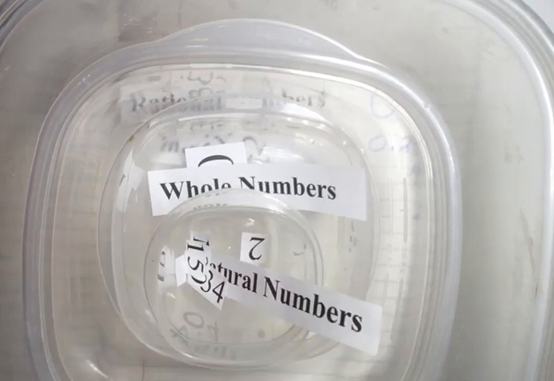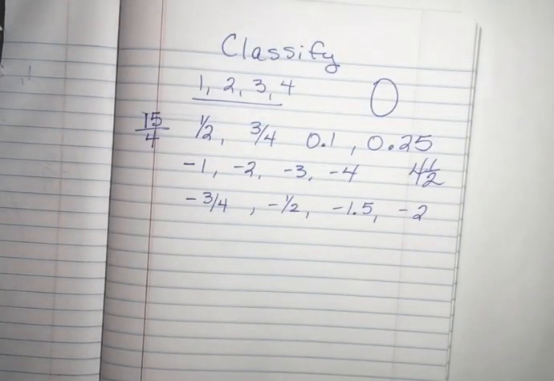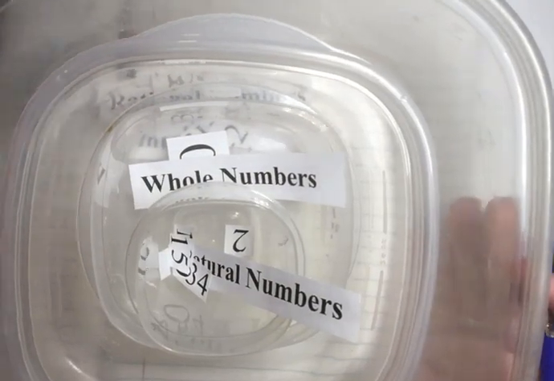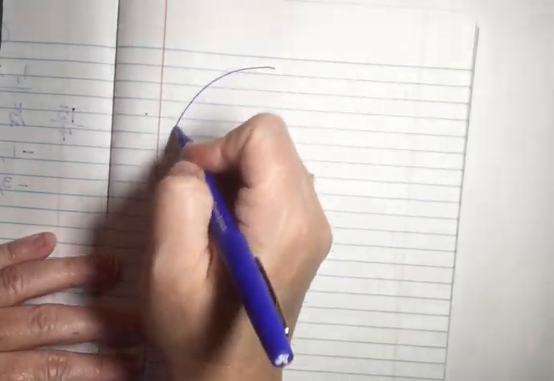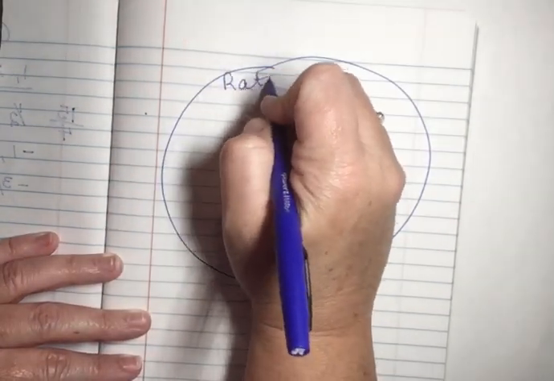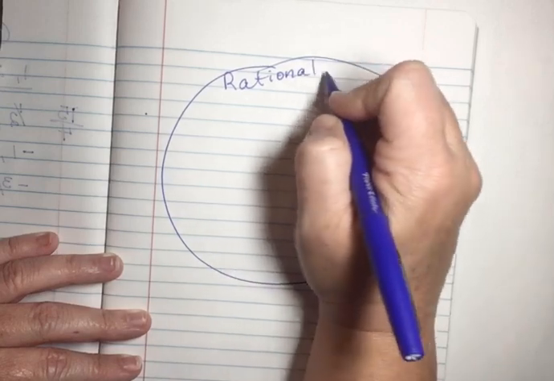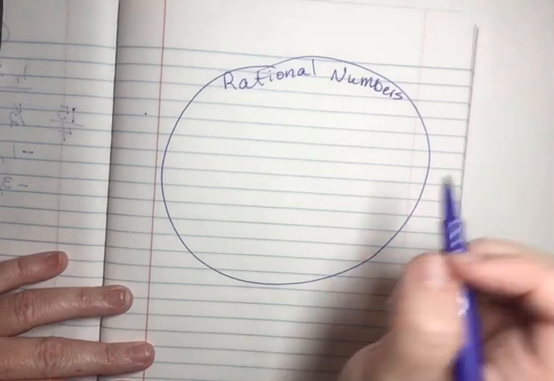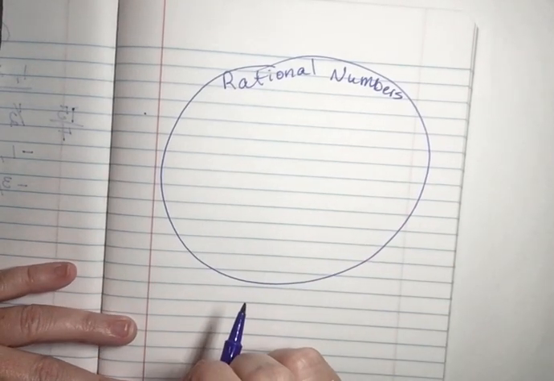Okay? Now, let's see what that looks like drawn on a piece of paper, because nobody's going to put big old containers in front of you, right? We can't do it that way. All right, so our biggest category are rational numbers. Every number that you know right now, except for maybe one that's related to circles, is a rational number.